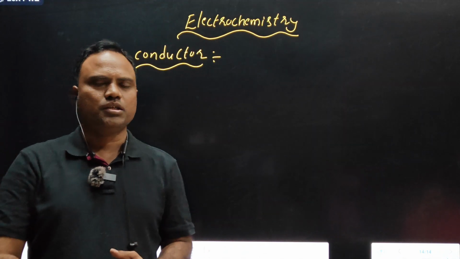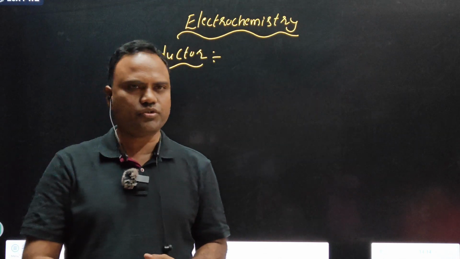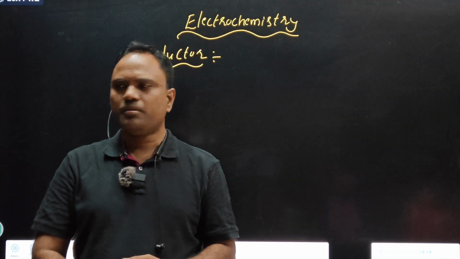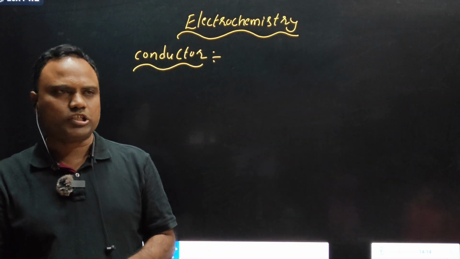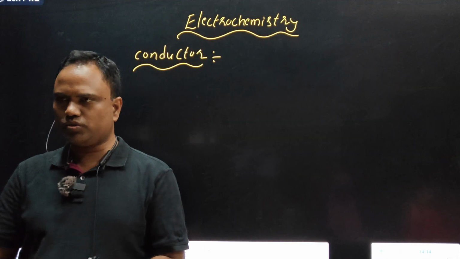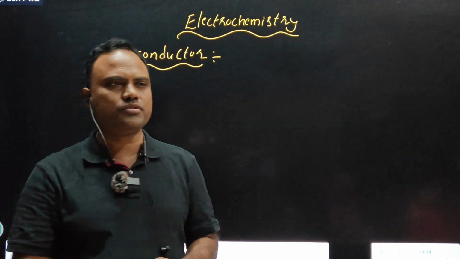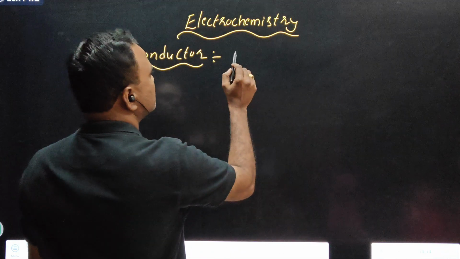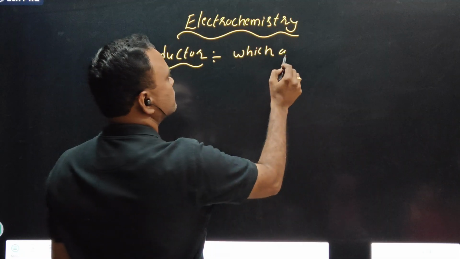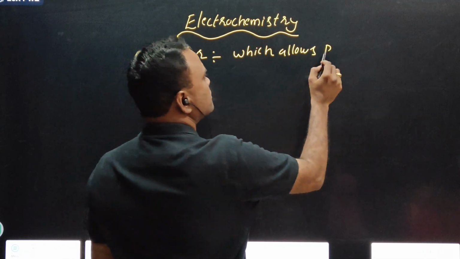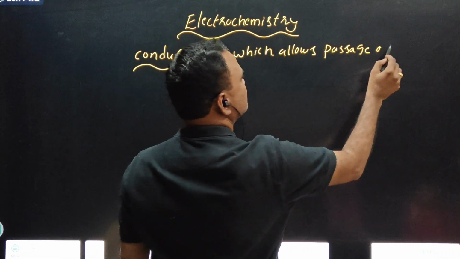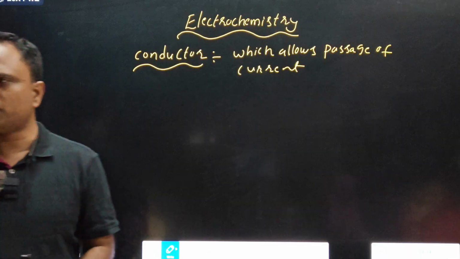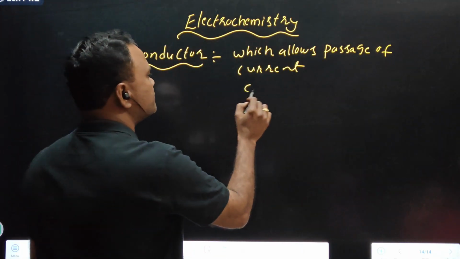Conductor. The substance which allows passage of current through it is called a conductor. Best example, iron. Metals are good conductors. Metals allow current through them, so they are called conductors. Insulator means which do not allow. Simple definition, right? Conductor: the substance which allows passage of current through it is called a conductor. Conductors are of two types.